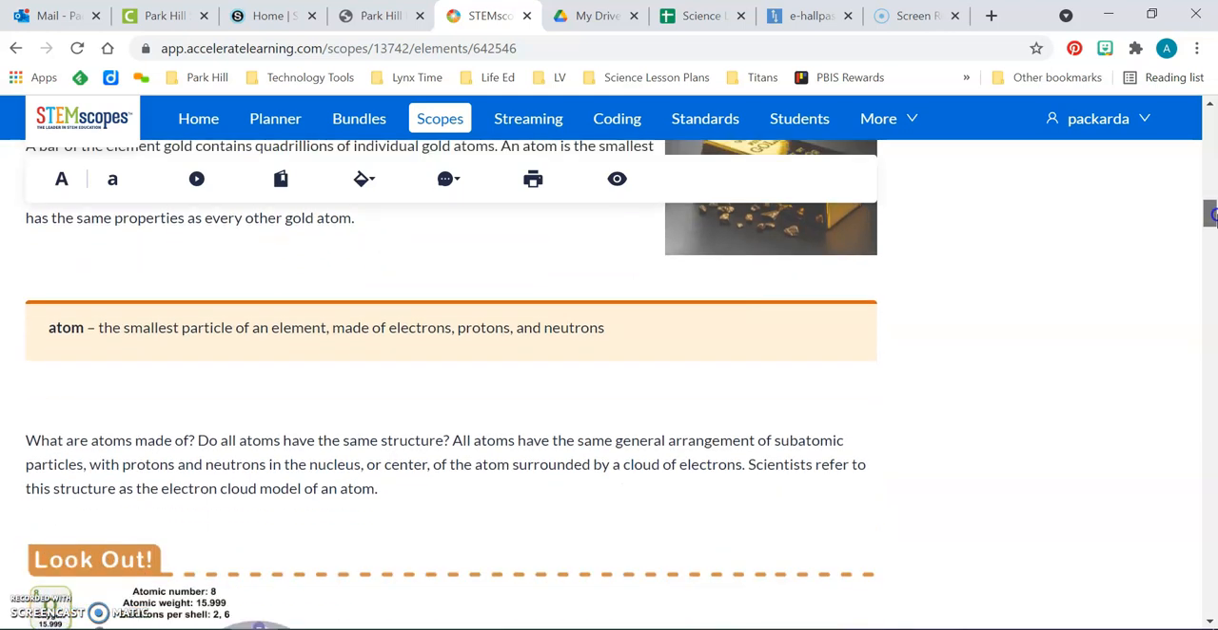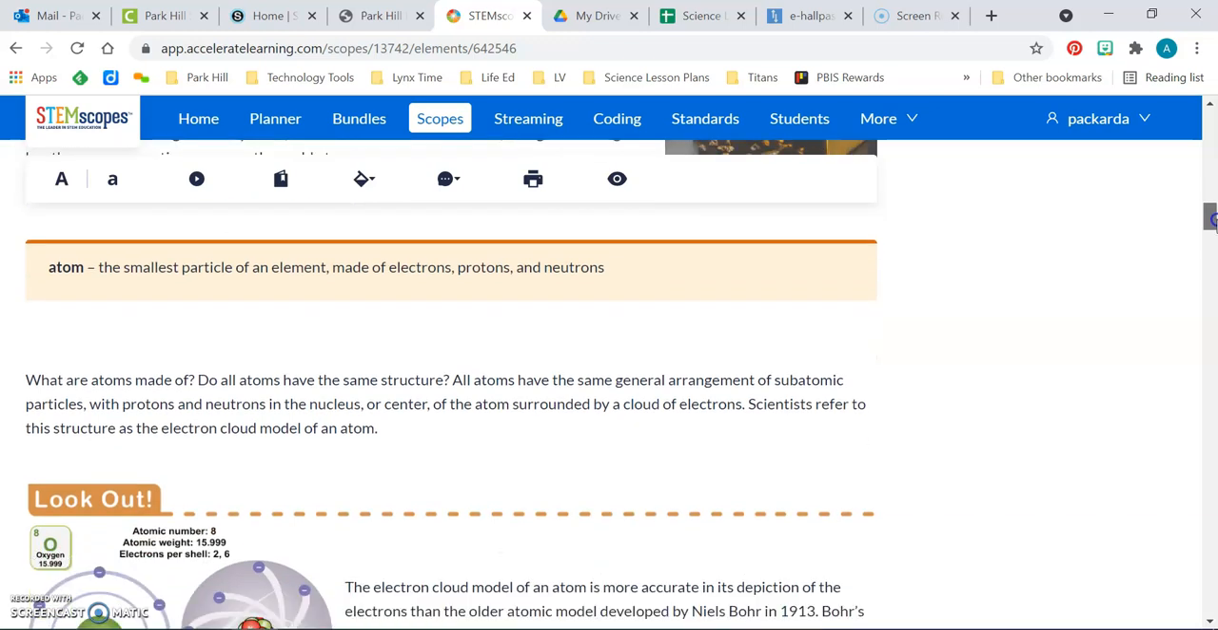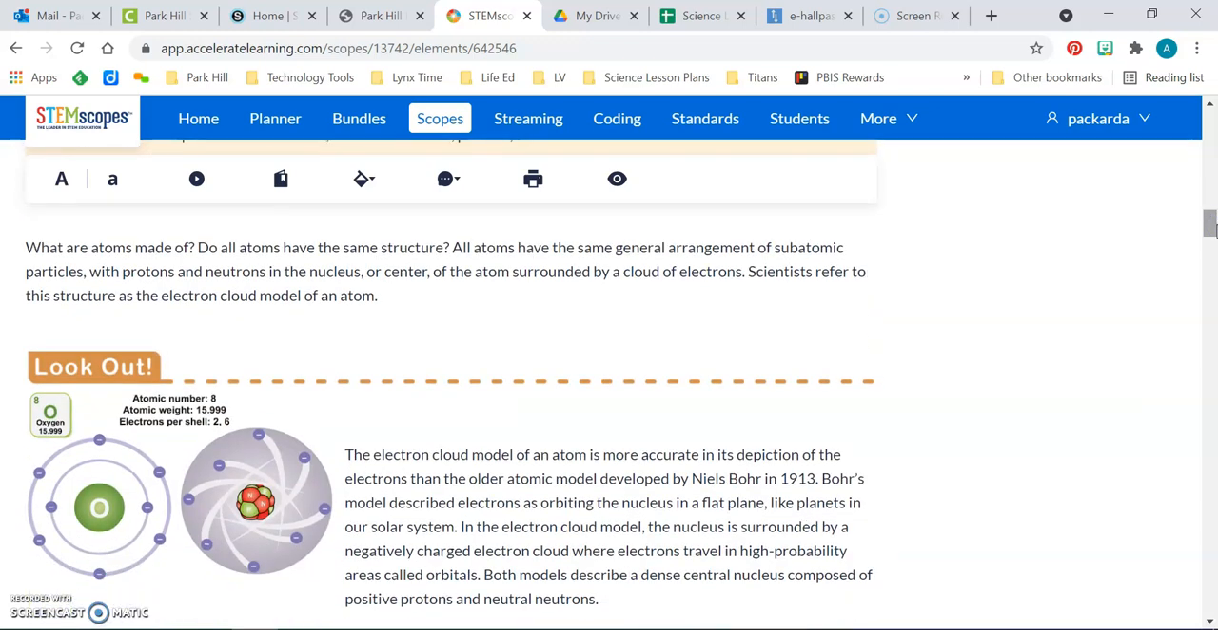Atom: the smallest particle of an element, made up of electrons, protons, and neutrons. What are atoms made of? Do all atoms have the same structure? All atoms have the same general arrangement of subatomic particles, with protons and neutrons in the nucleus, or center of the atom, surrounded by a cloud of electrons. Scientists refer to this structure as the electron cloud model of an atom.